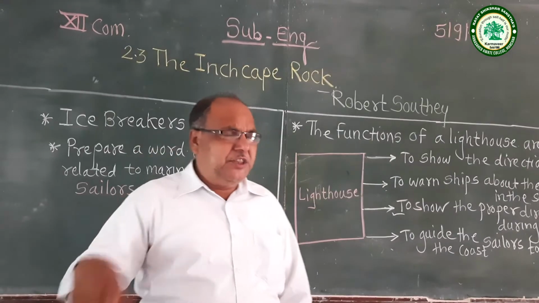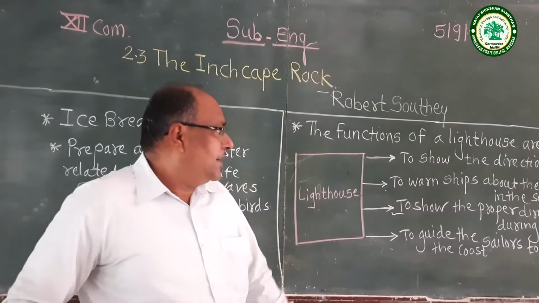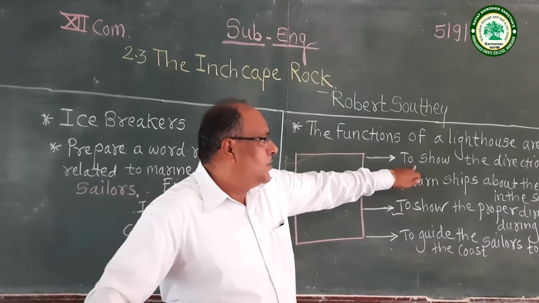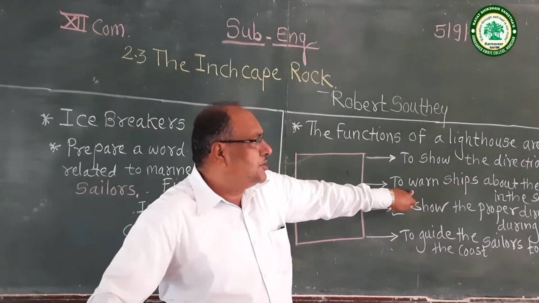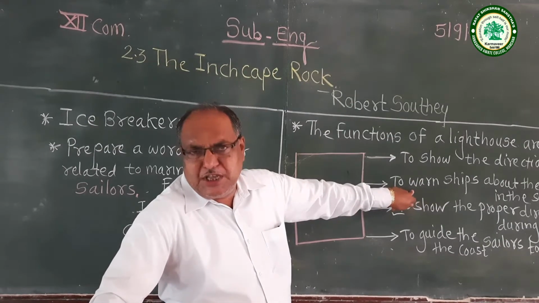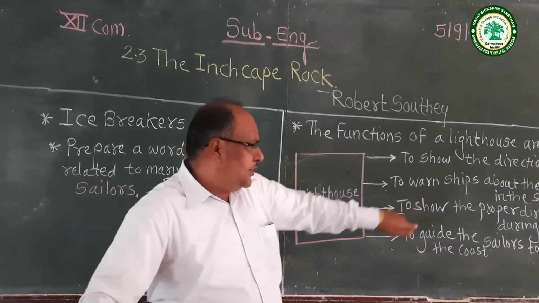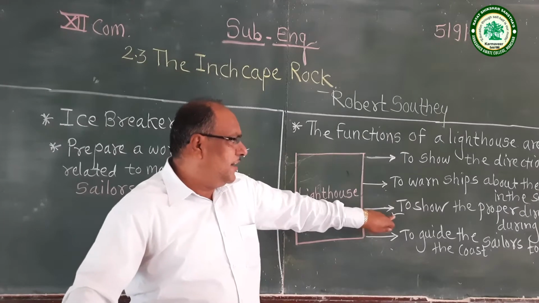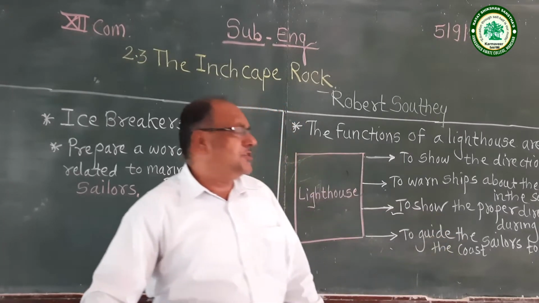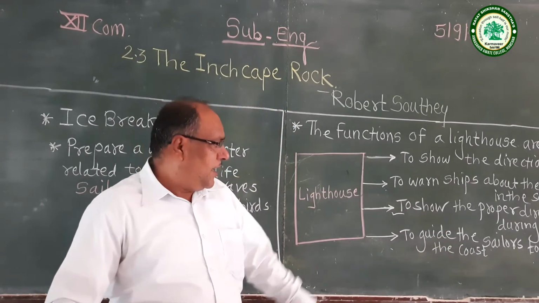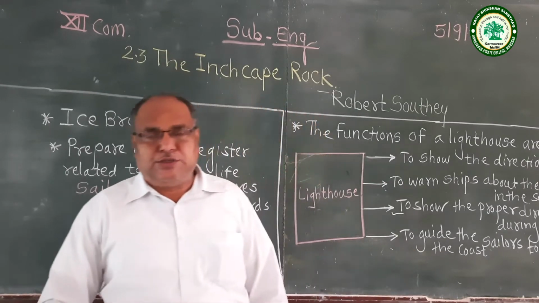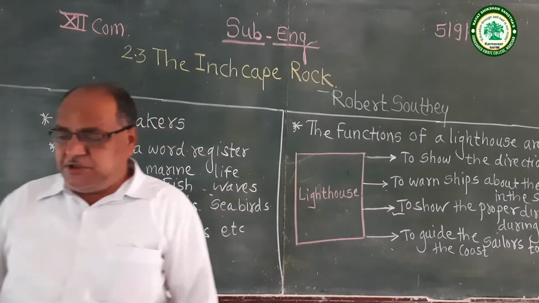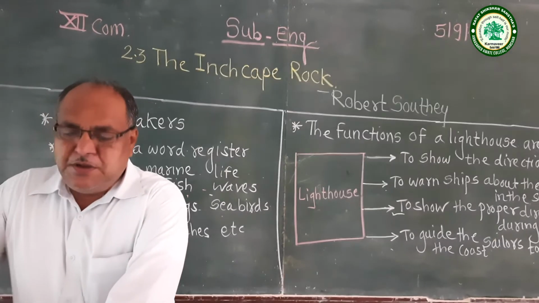Once again I repeat, the functions of a lighthouse are to show the direction, this is the first function. To warn ships about the danger in the sea area, this is the second function. The third function is to show the proper direction during the storm. And the fourth function, to guide the sailors to reach the coast. So these are the functions of a lighthouse.